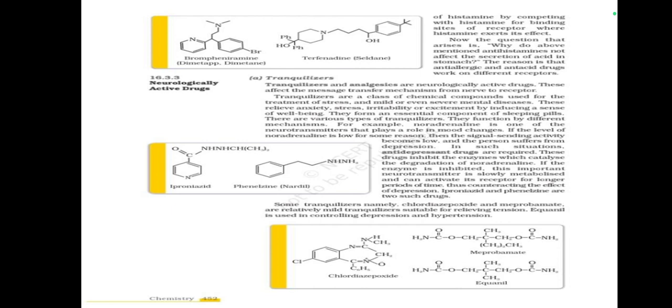Neurologically active drugs. Tranquilizers and analgesics are neurologically active drugs. These affect the message transfer mechanism from the nerve to the receptor. Tranquilizers are a class of chemical compounds used for the treatment of stress and mild or even severe mental diseases.